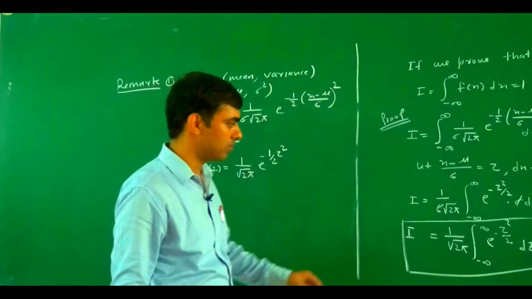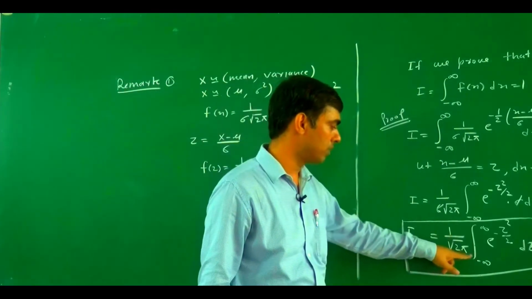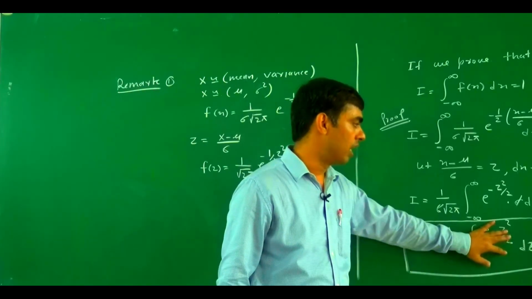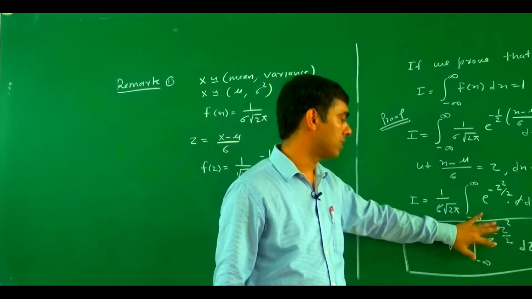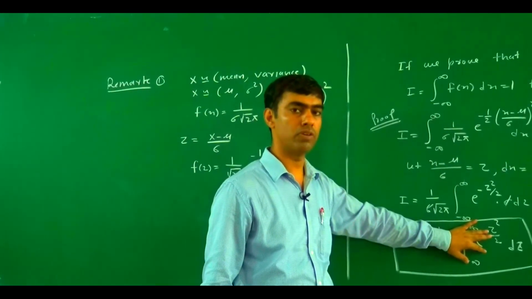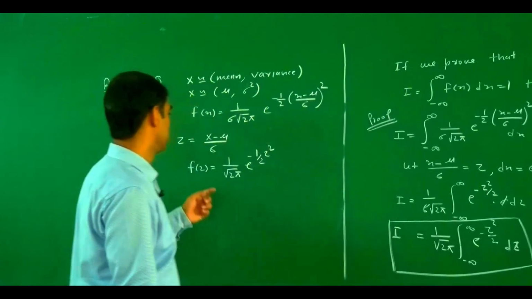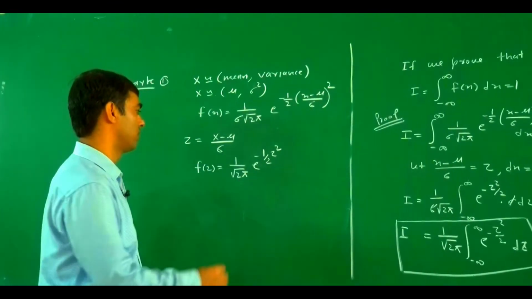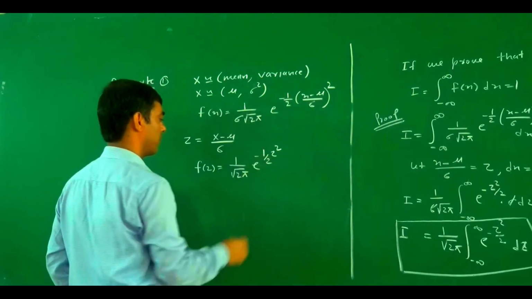If we closely observe, this is 1 upon under root 2 pi, integral from minus infinity to infinity of e to power minus z square by 2 dz. And the value for this integration, we have already shown, is 1. So this one is also a probability density function.